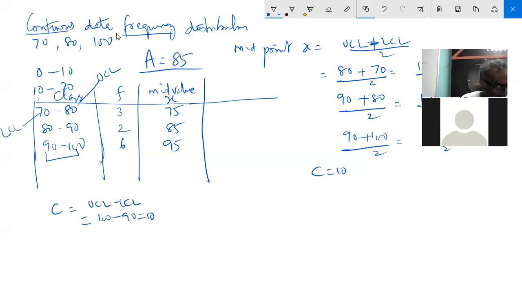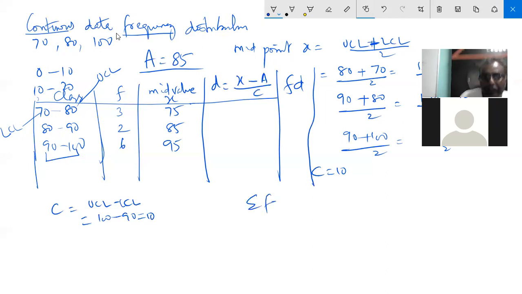Now the formula they are giving is, you have to find the deviation from the mid value. Deviation d is x minus a, divided by c. Then you have to do f into d. Then sigma fd you have to find out, and same way sigma f. N is equal to sigma f: 6, 7, 8, 9, 10, 11. As usual, n is equal to 11.